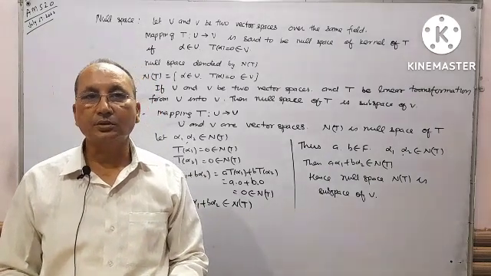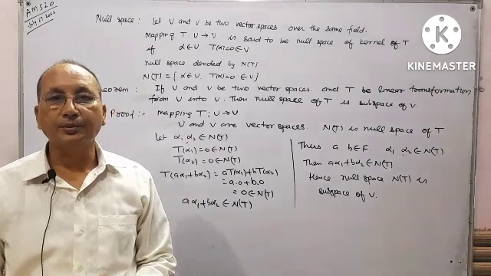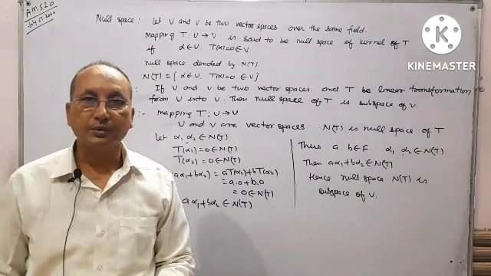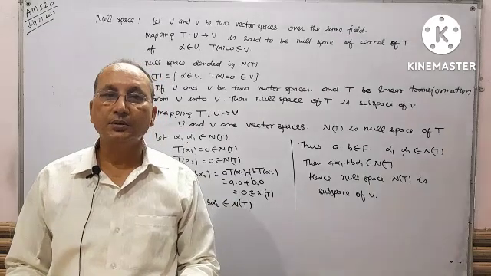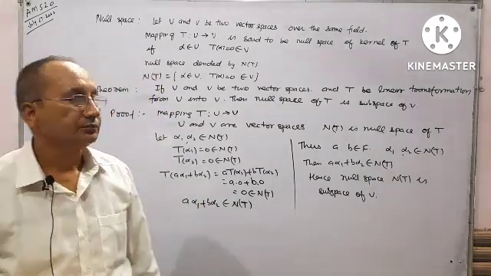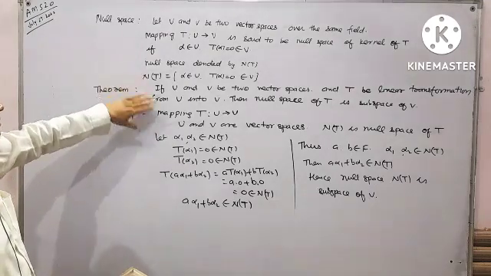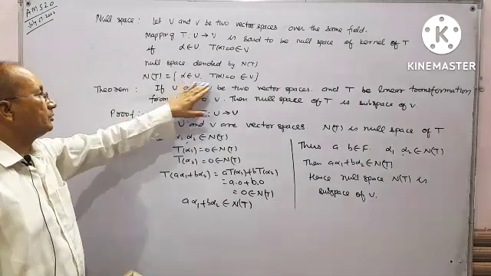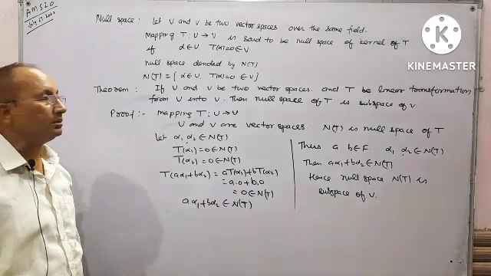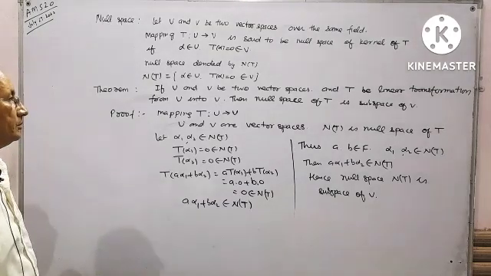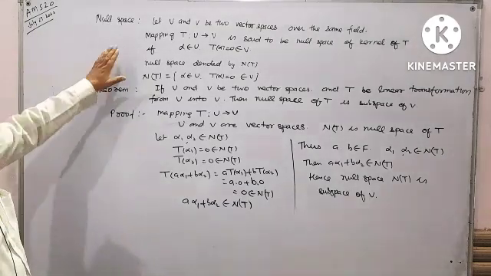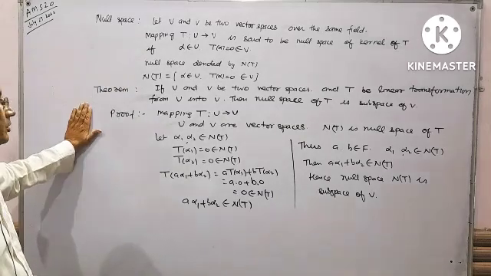If T alpha equals 0 for alpha belongs to U, we can say it is the null space of T. Null space is denoted by NT, alpha belongs to U, T alpha equals 0 belongs to V. That is the definition of null space.